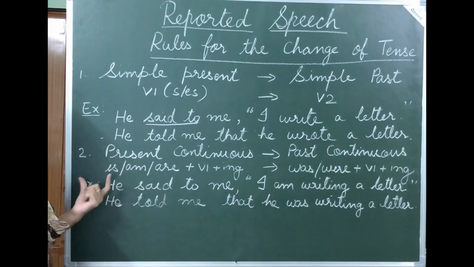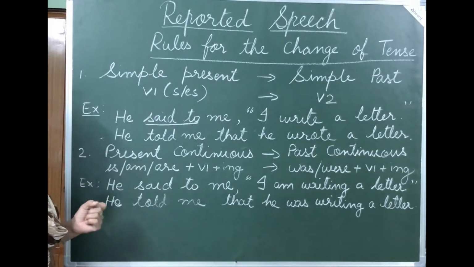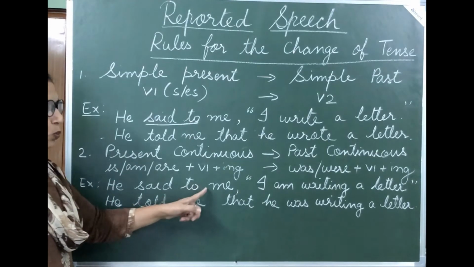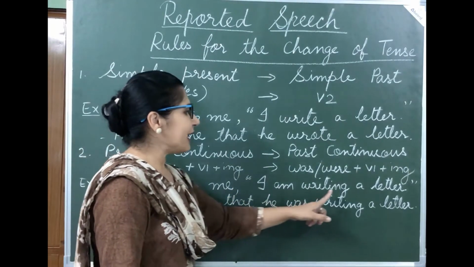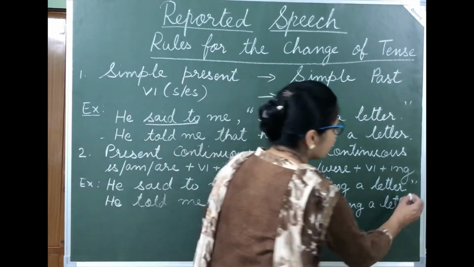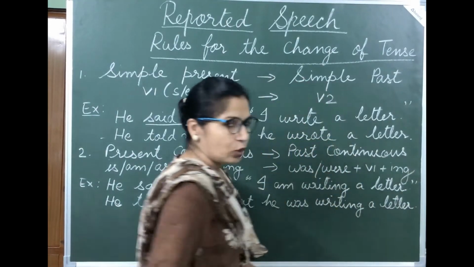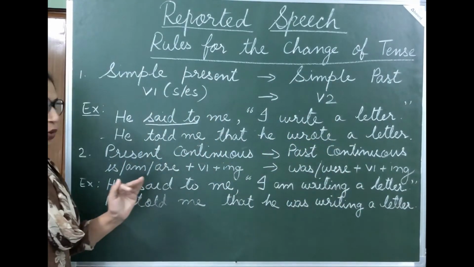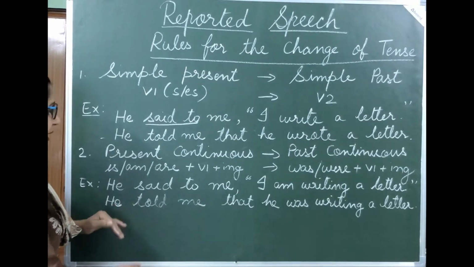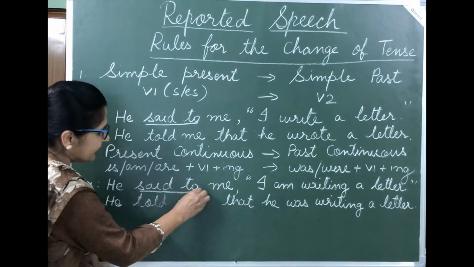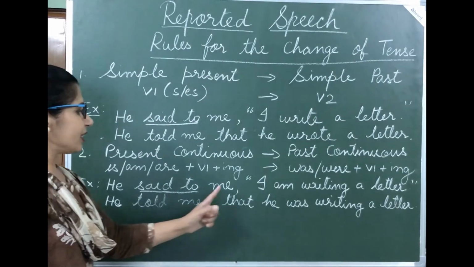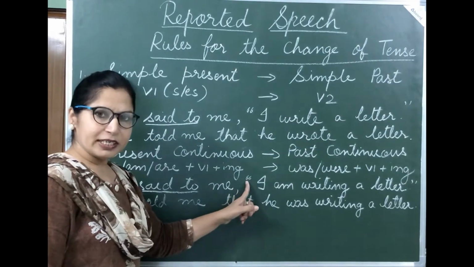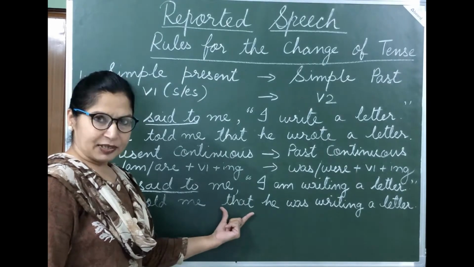Now let us take one example of present continuous tense. He said to me, comma, inverted comma start, I am writing a letter, full stop, inverted commas closed. Now how do we change this? He, once again this said to changes into told. He told me, after that remove this comma and inverted commas and write that.